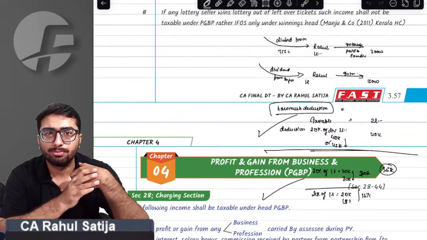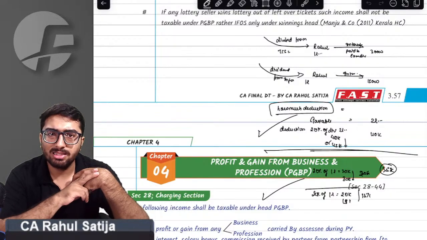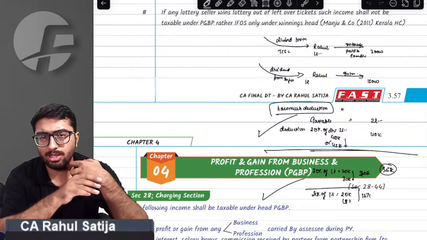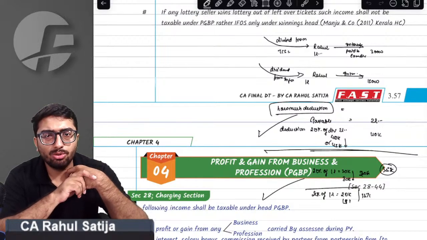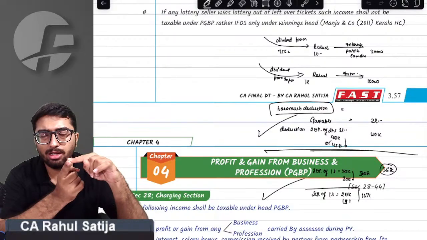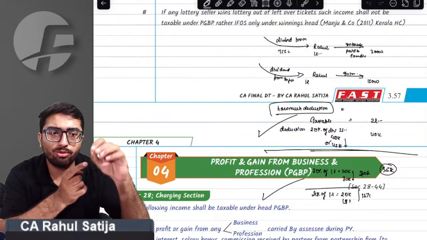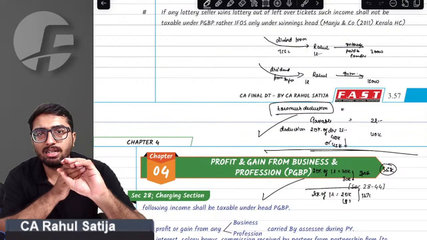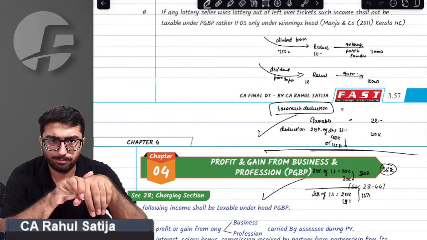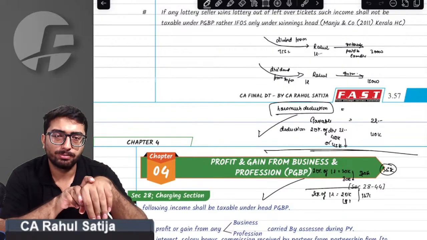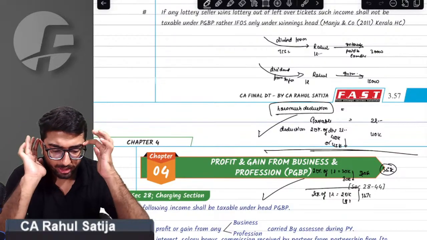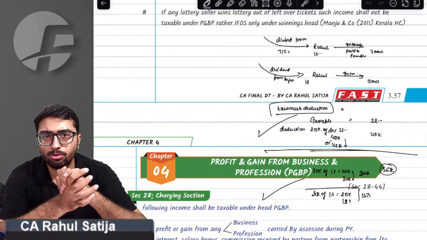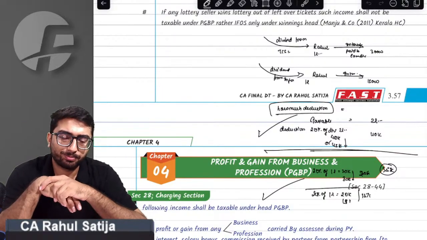And the most important thing is, as soon as the class is over, do complete the question answers. Today, it's your duty to complete all the question answers of capital gain and all the question answers of PGBP. You have to complete it by today only, otherwise things will get piled up. I hope you are getting it. Sir, we got your point.